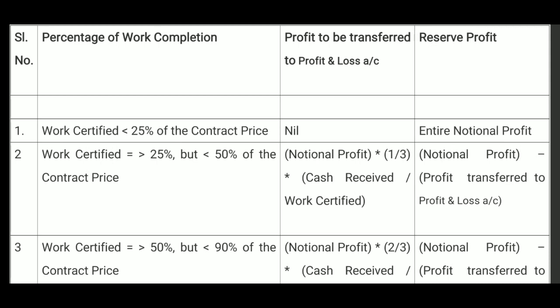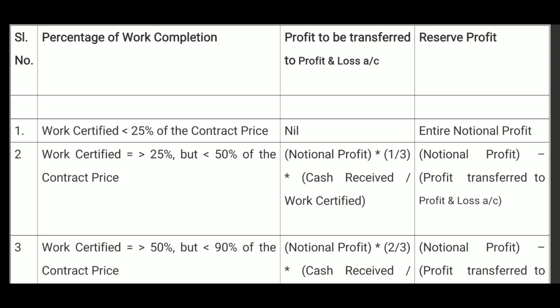Notional profit, which is computed by closing the contract account, into 1 by 3. That is the rule: 1 by 3 of notional profit, which is reduced by the percentage of cash received. Notional profit into 1 by 3 into cash received by work certified. This formula will give us the part of notional profit to be transferred to profit and loss account of the concerned year. The remaining profit, that is notional profit minus profit transferred to P&L account, will be kept in reserve.